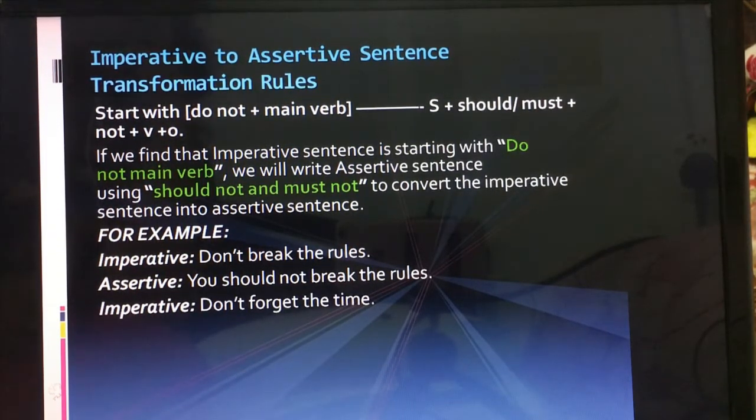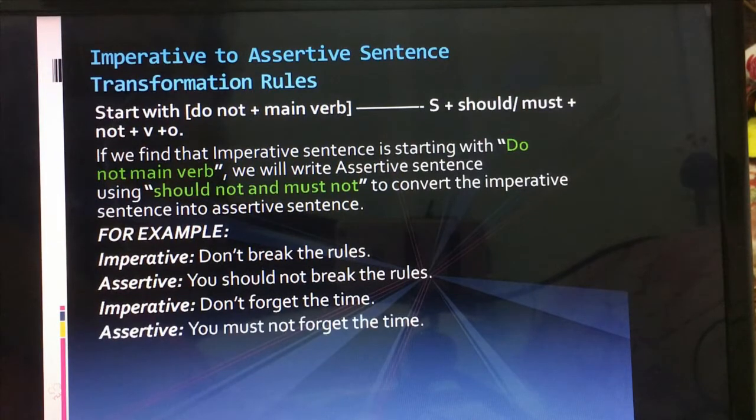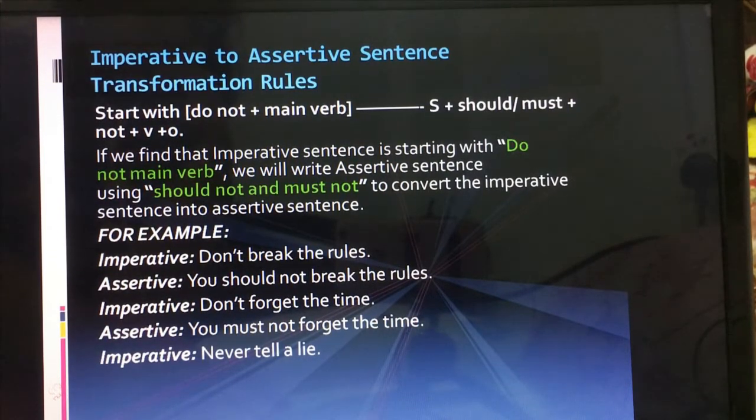Another example: don't forget the time. So it will be like this, right? You should try by yourself: you shouldn't forget the time, right? You must not or you shouldn't, both are correct. As I showed you, should not and must not, you can use either. So, you must not forget the time. Never tell a lie becomes: You must not tell a lie.